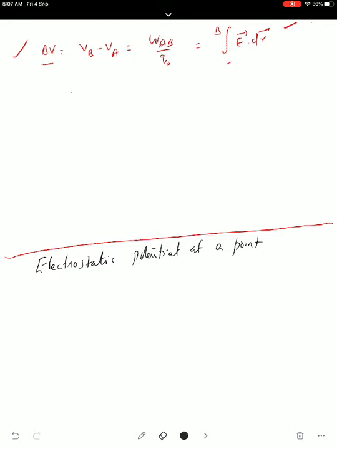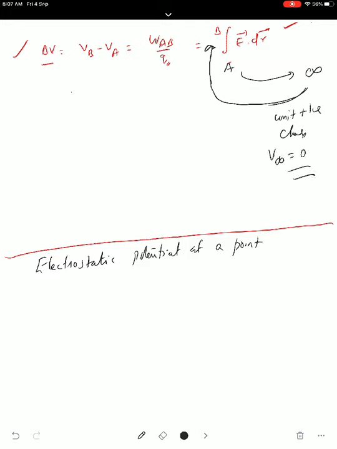The point A is taken to infinity. From infinity, you are bringing a unit positive charge to the point B without any acceleration. Then what is that work done? That work done is known as potential at any point. And potential at infinity is taken as 0 because there is nobody to interact, there is no field.